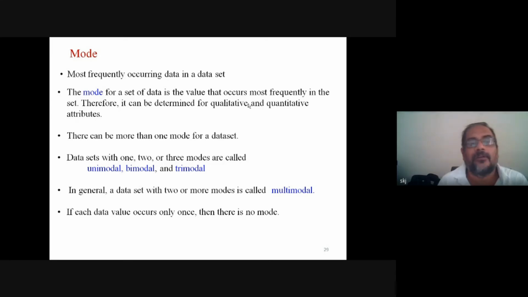A data set with one, two, or three modes is called unimodal, bimodal, trimodal. In general, a data set with two or more modes we call multimodal. If each data value occurs only once, then there will be no mode.